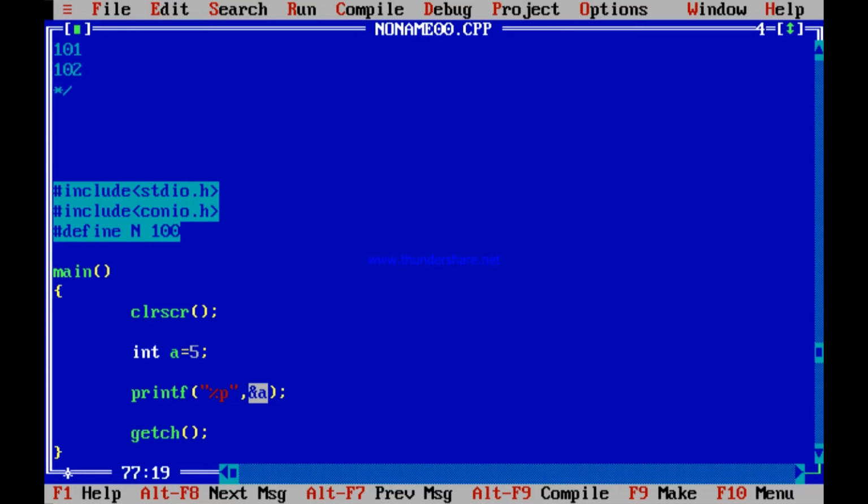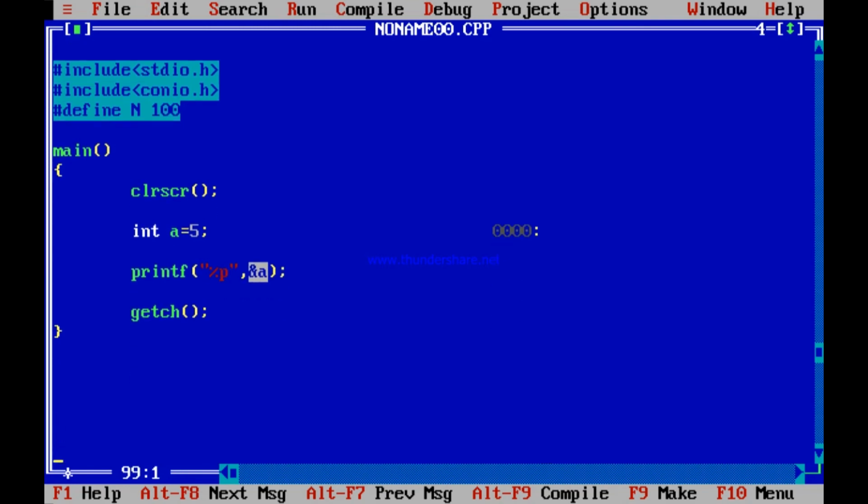So when I write this int a equal to 5, there are many memory locations starting from 0000 to maybe FFFF. Within these memory locations, a certain memory location called FFF4 has been used to allocate a.